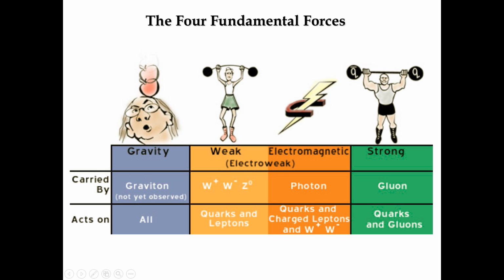These are responsible for carrying the electromagnetic force, and this force acts on quarks, charged electrons and the charged bosons. The fourth force is called the strong force, also known as the strong nuclear force. It is carried by the particles called gluons, and this force acts on the quarks and gluons.